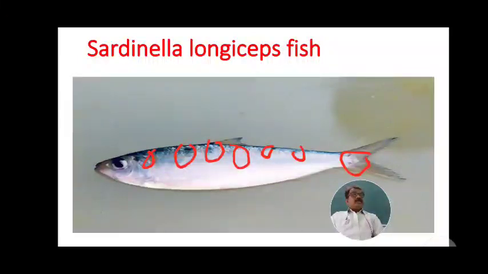If the papilla is muscular, the fish is a male sardine; if it is membranous, the sardine is a female.